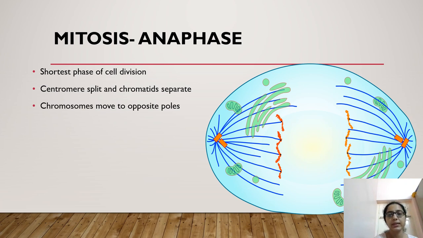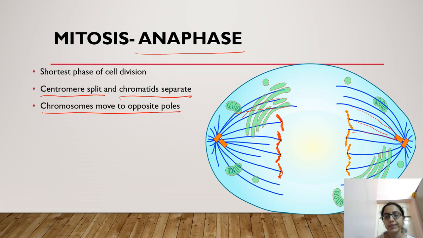Now in the third stage, anaphase, these spindle fibers pull the chromosomes toward the ends of the cell. You can see here the chromosomes are separated now. The sister chromatids are separated, the centromere splits, chromatids separate, and chromosomes move toward opposite poles with the help of the centrosome and spindle fibers.